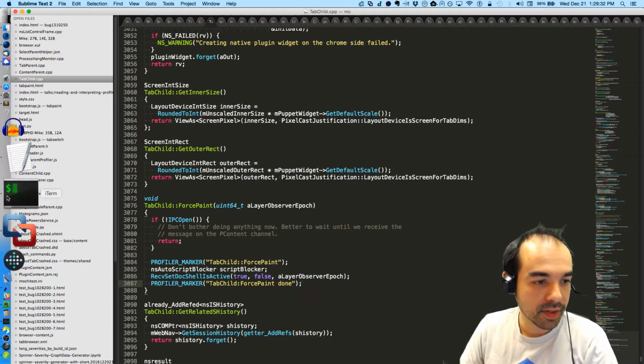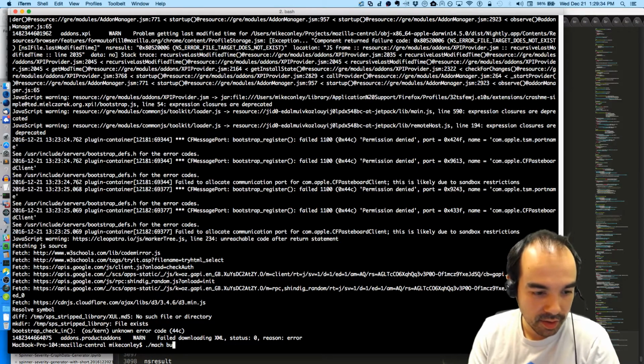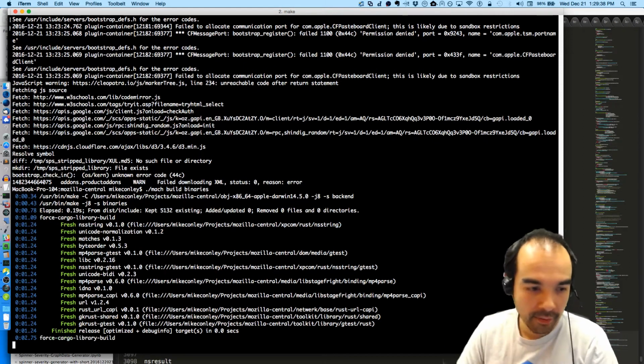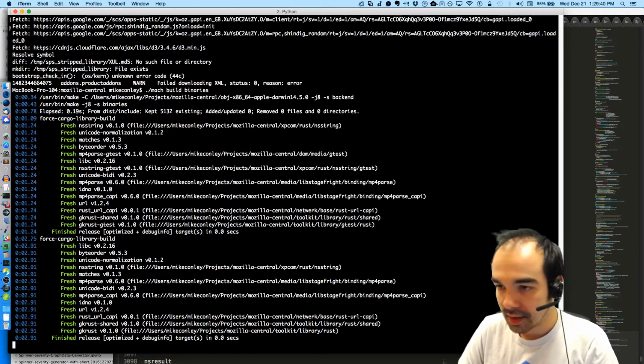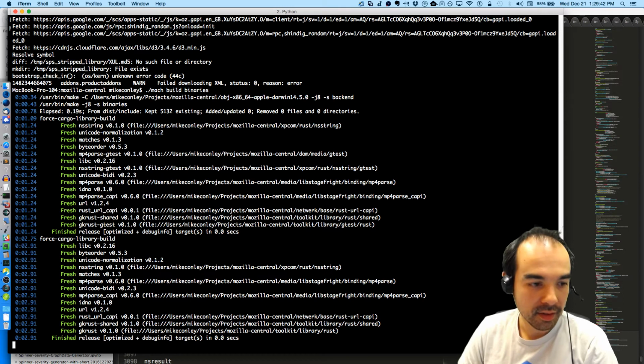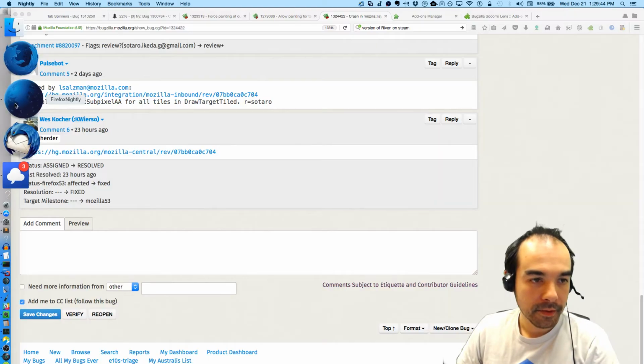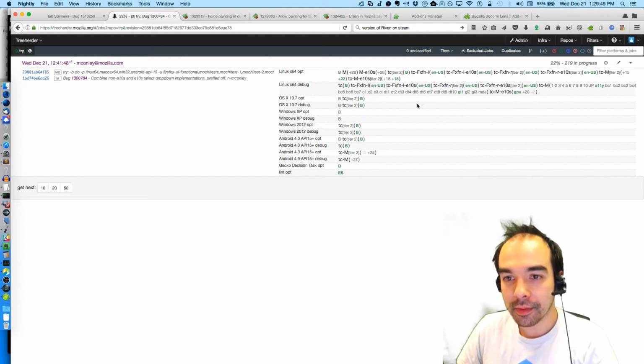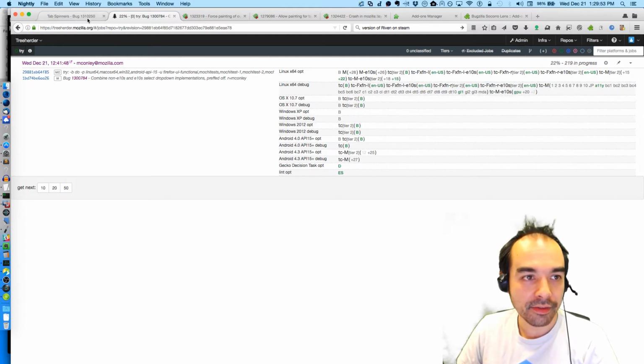Okay, let's build this. Let's get ourselves a profile from this Talos test, tab paint. Let's do it. Some markers. Hopefully this works. Hey, tests are starting to come back green for the select drop down stuff.